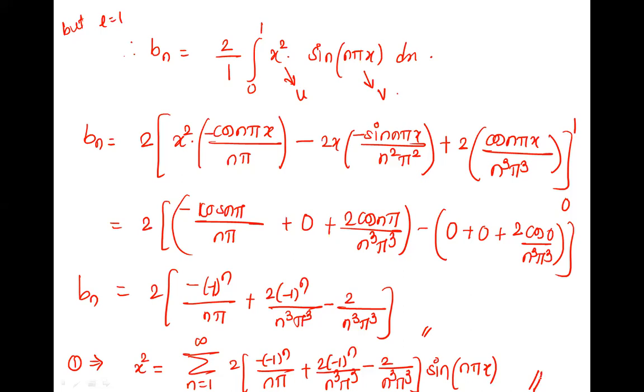Not the Fourier series. What is that? Half range Fourier sine series. This is the required half range Fourier sine series. Done.